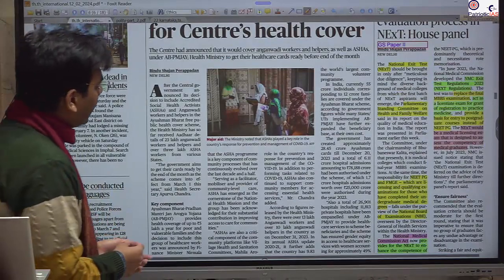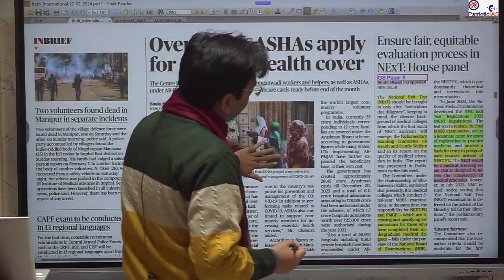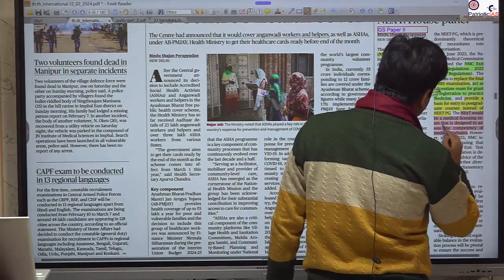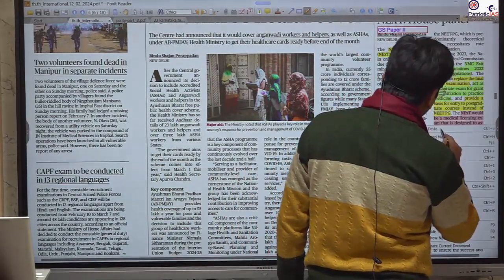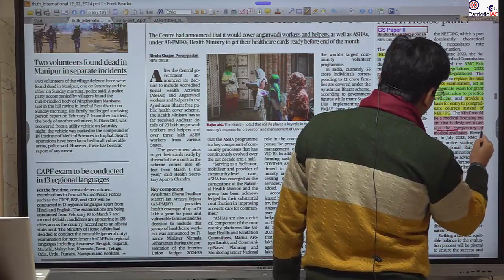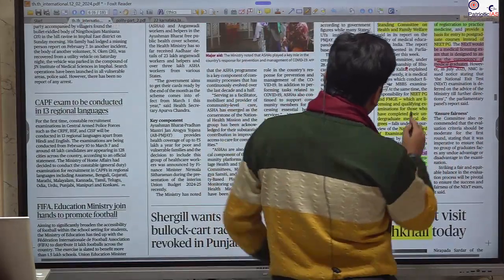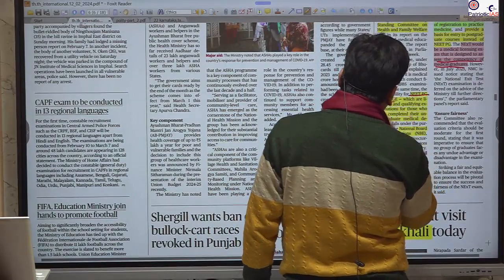Okay, recently we have seen that NExT has been introduced to bring the medical licensing exam that is designed to assess the competency of medical graduates. Previously we were using NEET PG and FMGE.